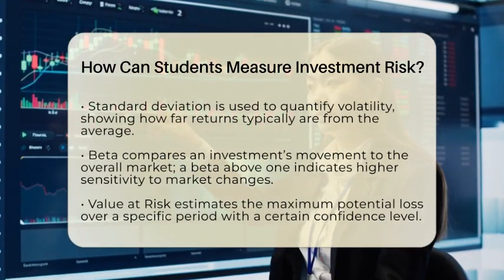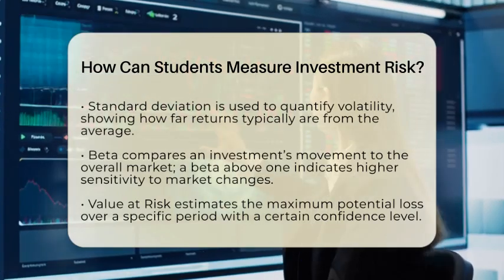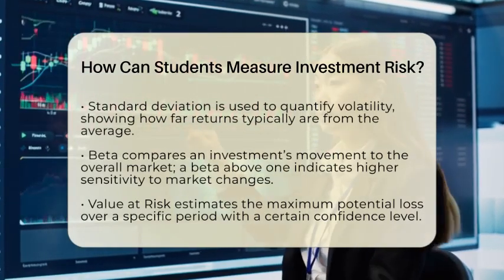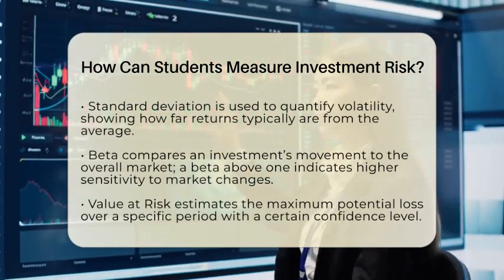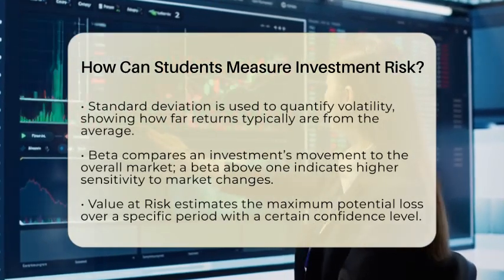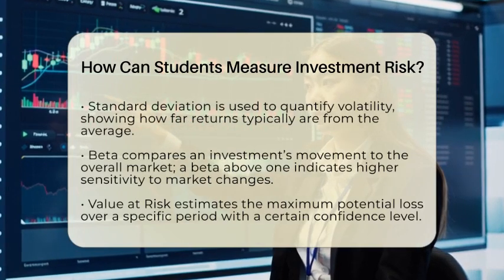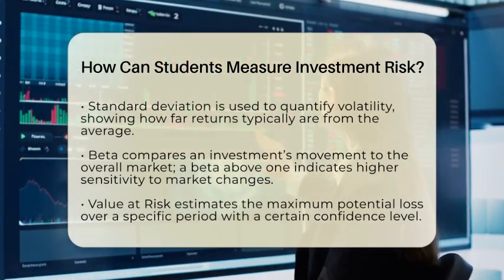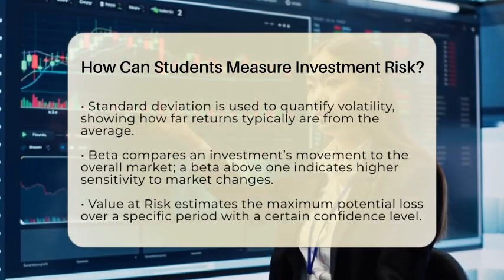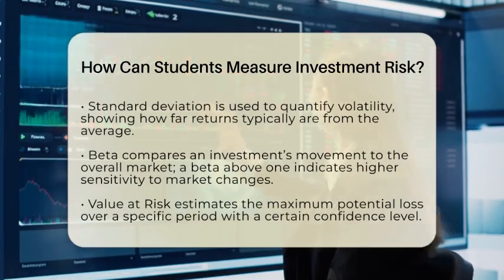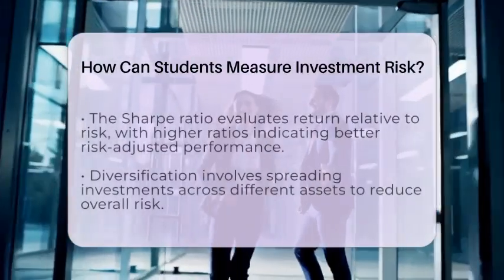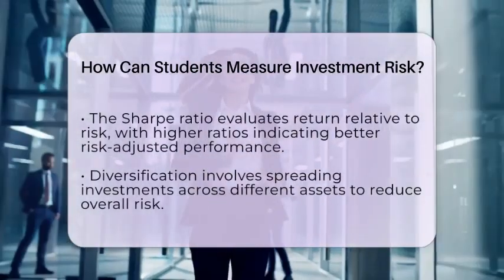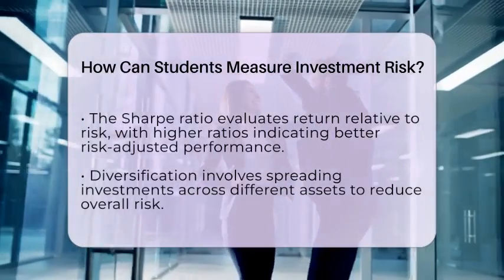Students can also look at something called value at risk. This tells you the most you could lose over a certain period with a specific confidence level. For example, a one-day value at risk at 95% confidence might say there's a 5% chance you could lose more than a certain amount in one day. It's a way to estimate potential losses under normal market conditions, but it doesn't predict extreme events.